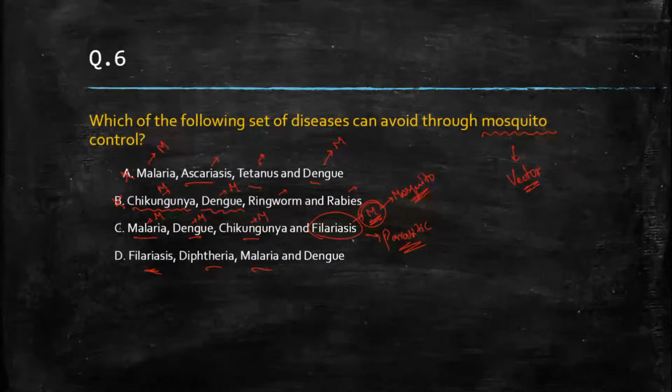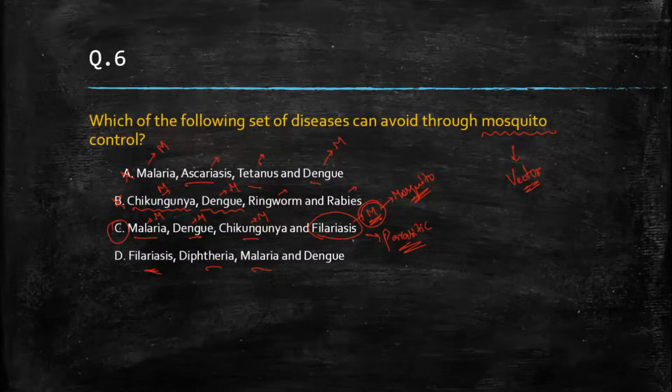So the correct answer should be what? C. But we should not ignore the fourth option also. So we need to know what is the vector of diphtheria. All right, you should know. It is an airborne droplet infection, right? So airborne infection. It is not vector borne. So this will not be the correct answer. The correct answer here should be malaria, dengue, chikungunya, and filariasis. Option C.